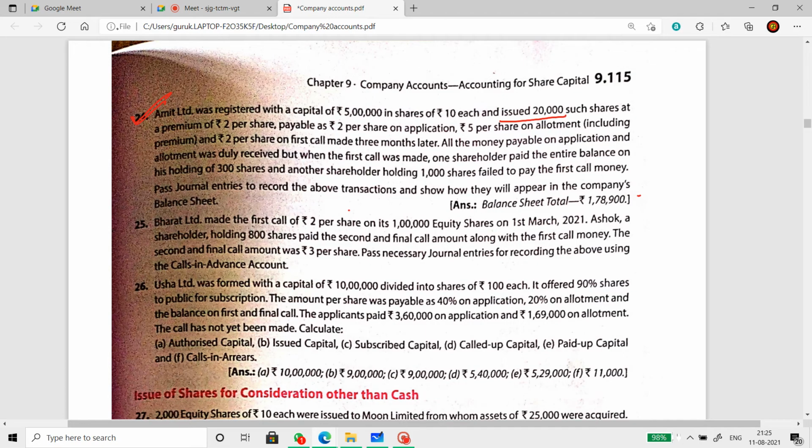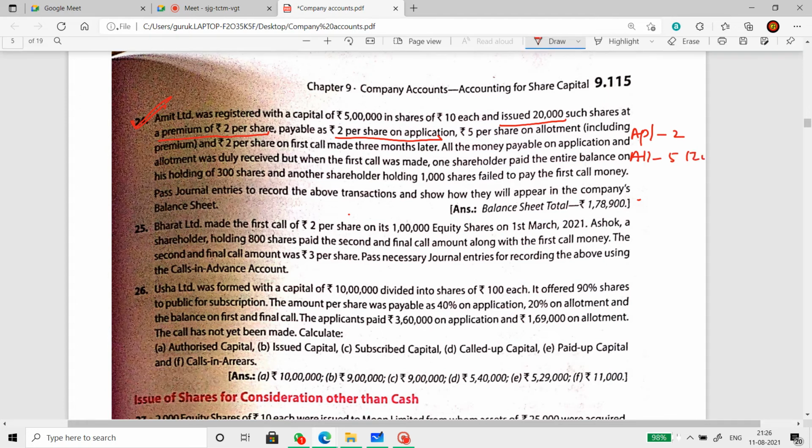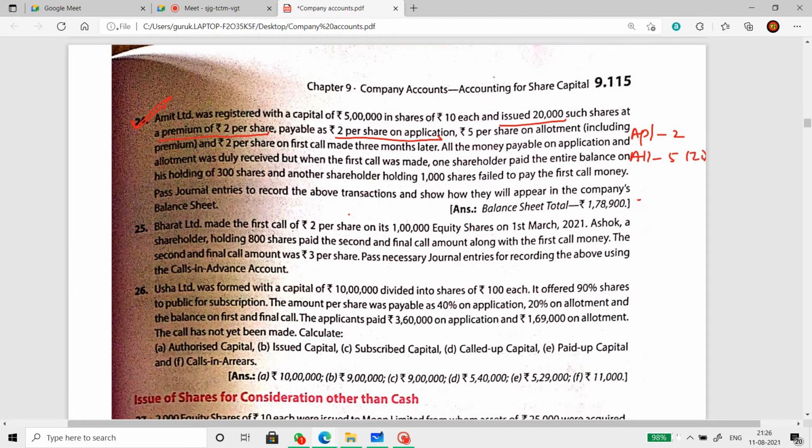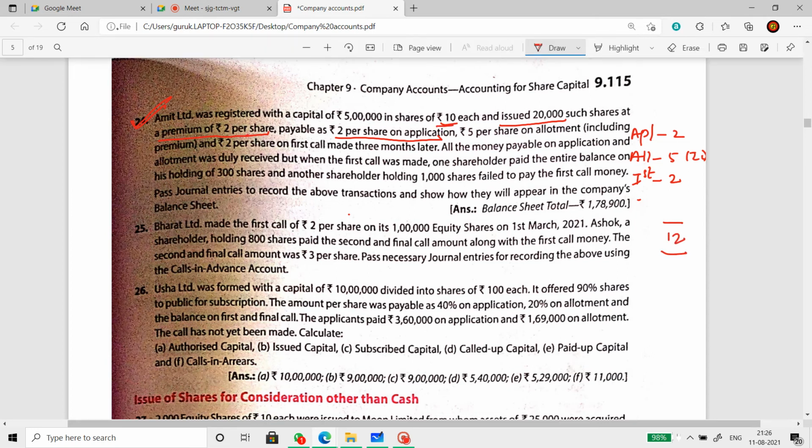Issued 20,000 shares at a premium of 2 per share. Application 2 rupees. So let's write the breakup. Application 2 rupees. Allotment 5 rupees including 2 premium. First call 2 rupees. So totally now it is 5 plus 2 7, 7 plus 2 9. The cost of one share is 10 plus 2 12 rupees. 10 rupee face value, 2 rupee premium. Market value of one share is 12 rupees.